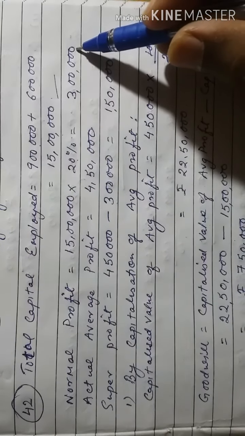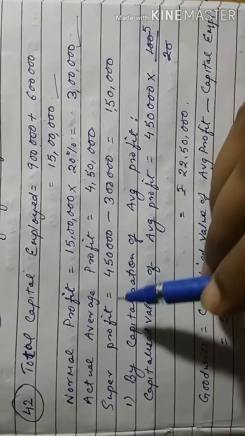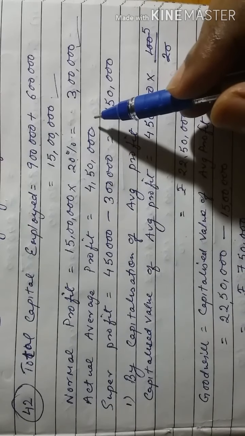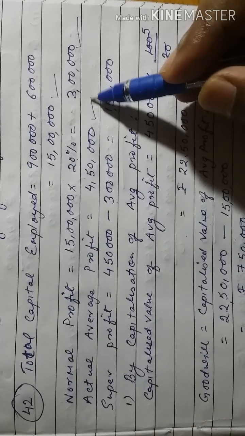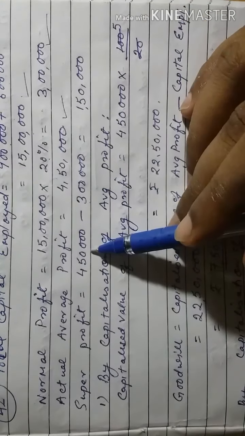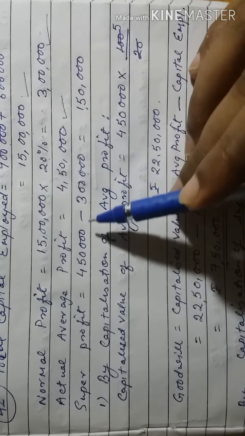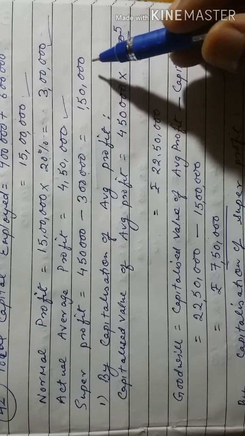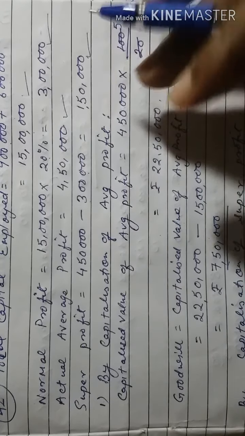So normal profit is equal to 3 lakh. Actual average profit given in the question is 4 lakh 50,000. Super profit is equal to average profit minus normal profit, that is 4 lakh 50,000 minus 3 lakh. The super profit is equal to 1 lakh 50,000.